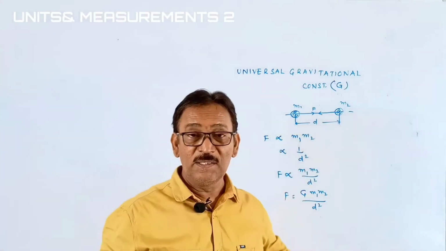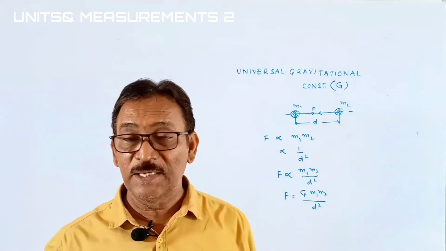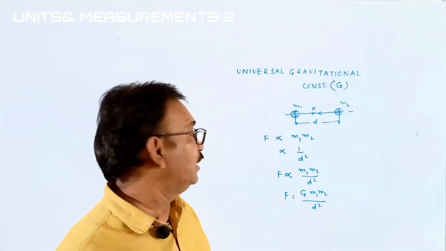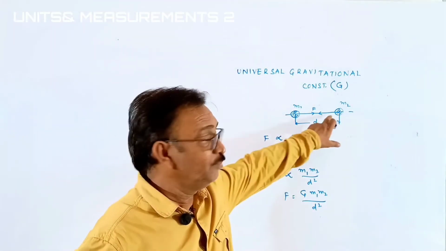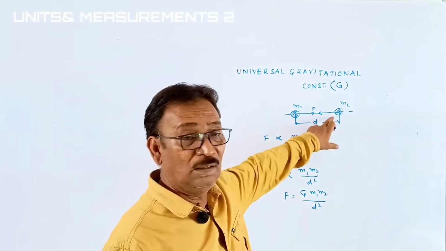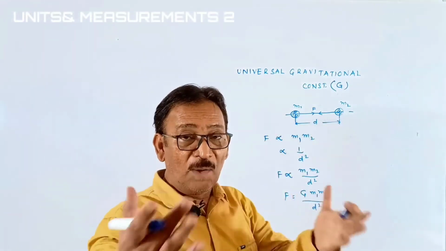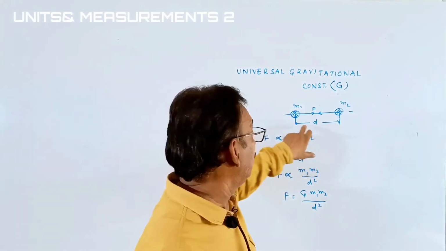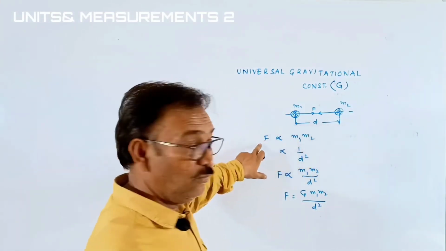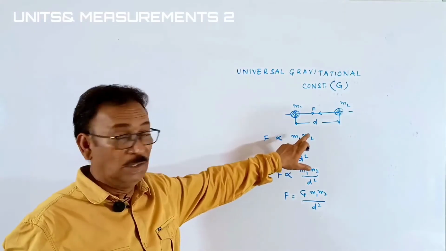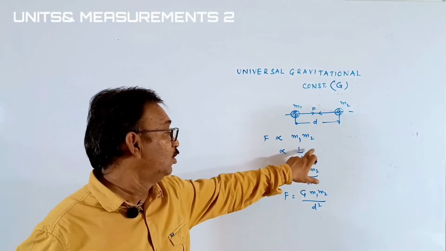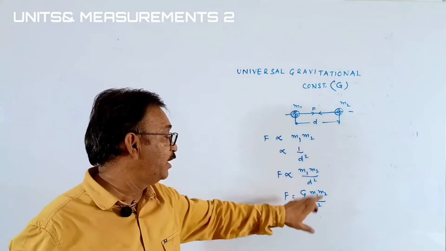That means in the universe, every two bodies are attracting each other. Here two masses we took. Maybe it is the sun or the earth or moon or you or me. Okay, students, these are the masses, separated by a distance of d. Then force is directly proportional to the product of their masses and inversely proportional to the square of the distance. Together, they can be written like this.